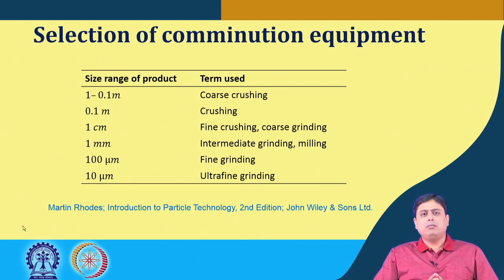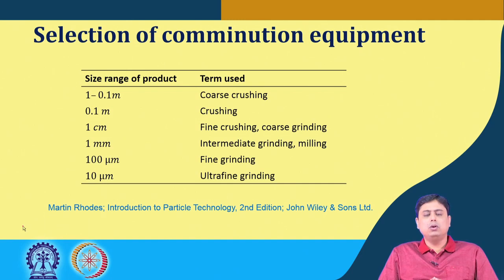The term coarse crushing is used when we talk about the order of meters, say from 1 meter to 0.1 meter. In this size range, when particle size reduction happens, industrially it is called the coarse crushing operation.